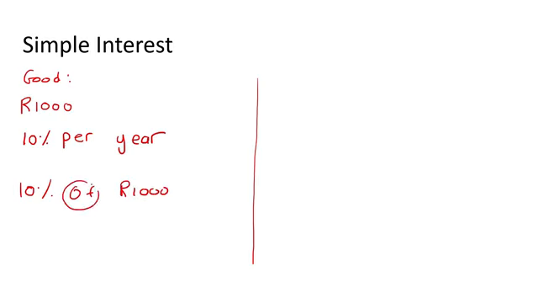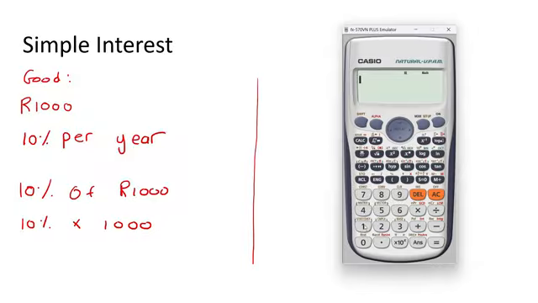Now, of actually just means times. And so you could type that on the calculator like that, where the calculator has got a percentage button. Let me quickly show you. So, if you want to use that way, then you could say 10, then you see there's a percentage over there, so you could say shift percentage. Then you say multiply by 1,000. So that's 100 Rand.